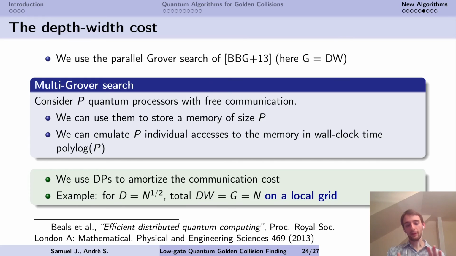But this works only if the processors have free communications. And in our case, this works only if the qubits in the circuit can communicate freely with each other. If the interactions are restricted to a local grid, in the Banegas et al. paper, you need to pay an overhead, which is basically the time to sort on this grid. And in our case, we found that we could use distinguished points to amortize this communication cost, which means we can still parallelize almost perfectly, have a depth-width and a gate cost equal to n, with communications on the local grid, and this works until the depth is equal to square root of n. Below that, it starts to be a bit too shallow and the gate cost is going to increase.